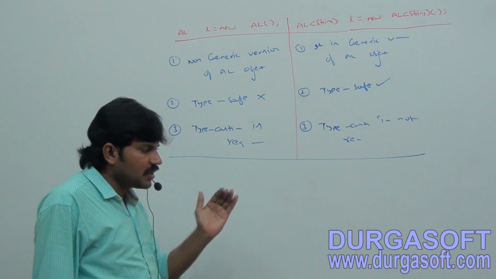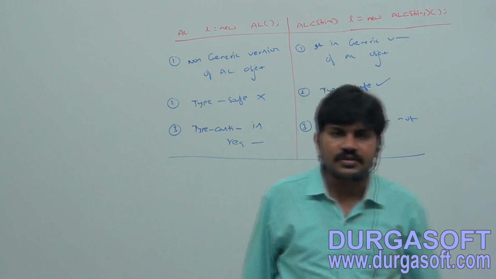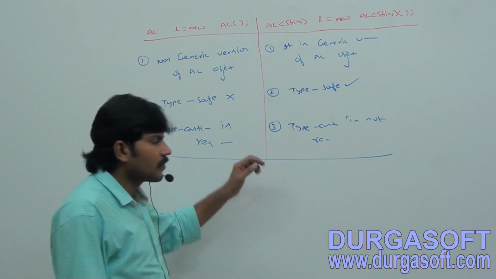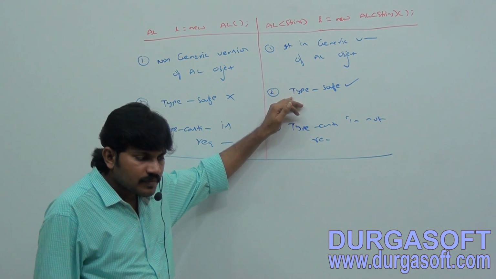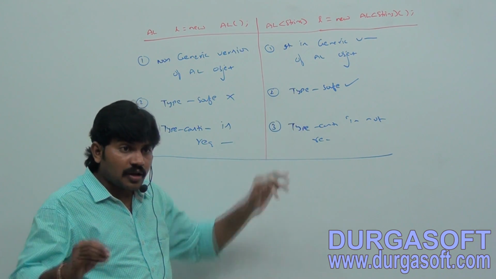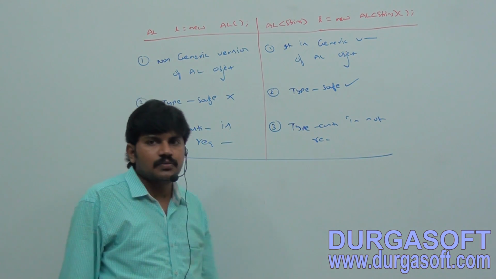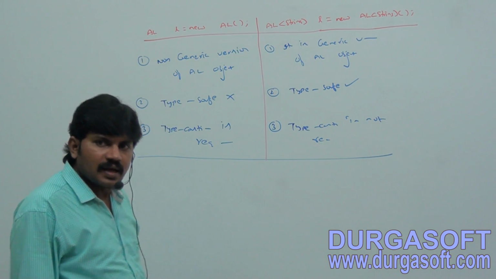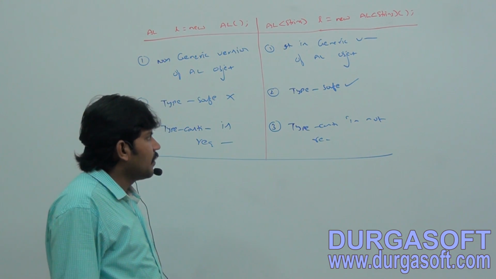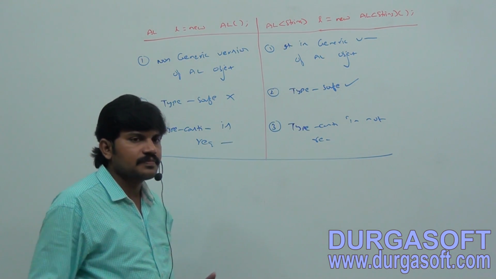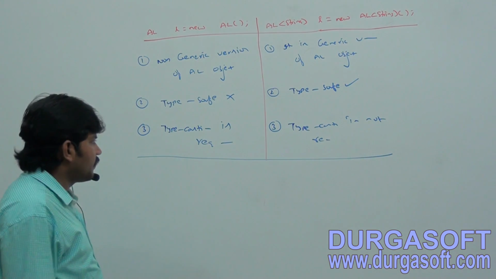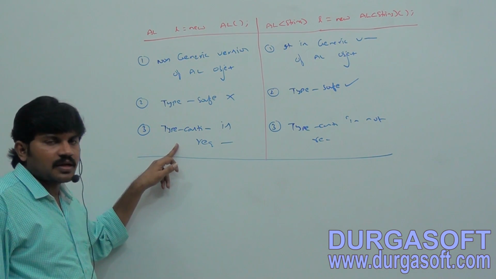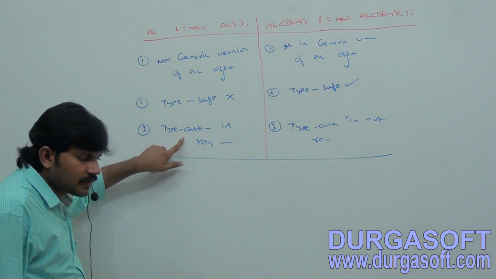Other side. For this array list, we can add only string type of objects, and hence it is type safe. Next, here. Now, typecasting is required or not required?